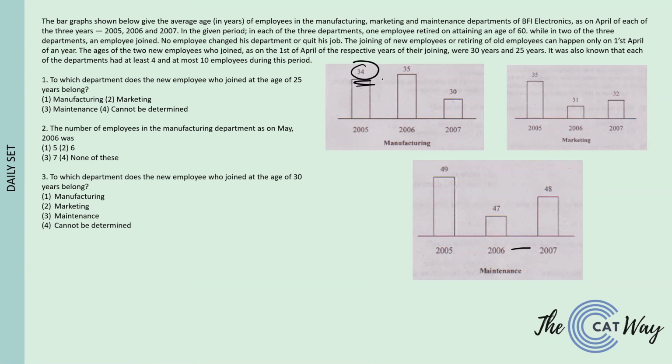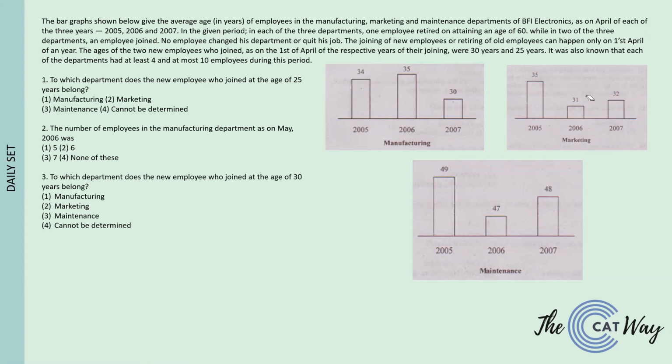But because the average was 34 and the sum has increased only by 30, in the total average there will be a decrease. So not possible here. Same thing here also: the sum of 30 is getting added. From here 31 is the average; if 30 is added to it, definitely the average will decrease by some points. Here also, from 47 to 48, it will decrease.